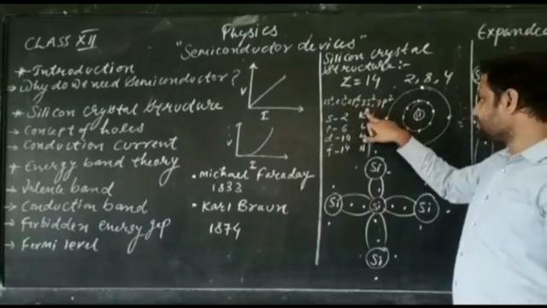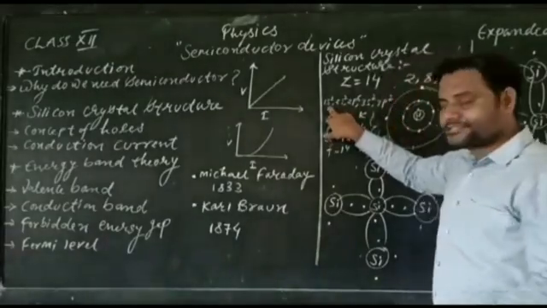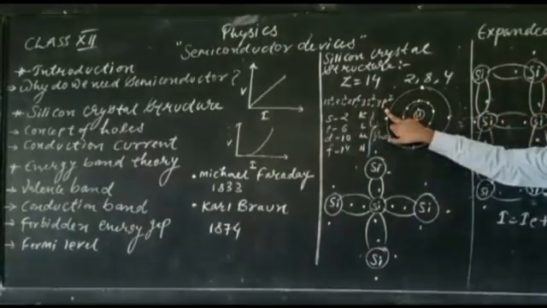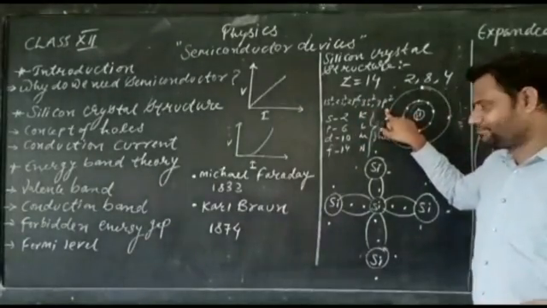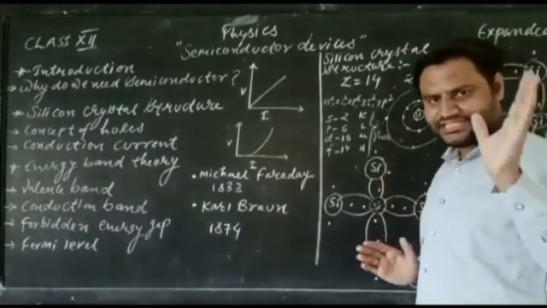1s2, 2s2, 2p6, 3s2, 3p2. Here you can see that the first s orbital and the p orbital are already filled, but in the last case, 4 more electrons can come in. So silicon is tetravalent in nature.